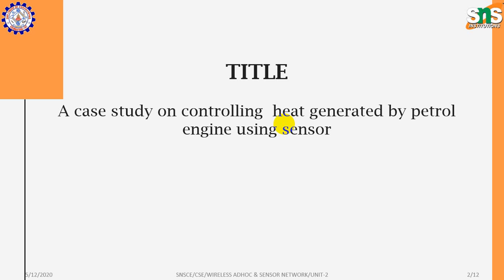It is used in both two-wheelers and cars. If the engine works continuously, obviously a lot of heat will be generated, and there may be a possibility of engine failure or component damage.